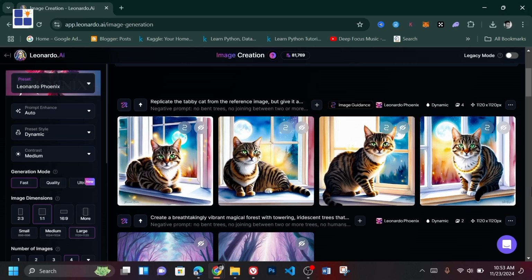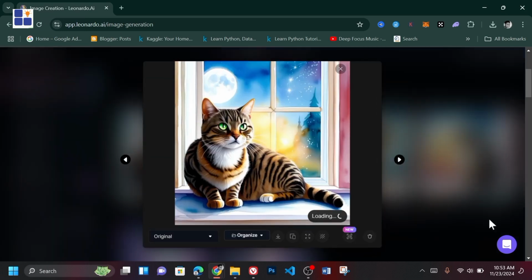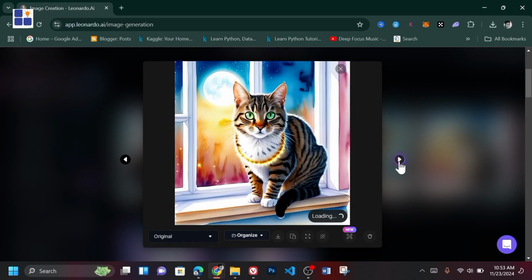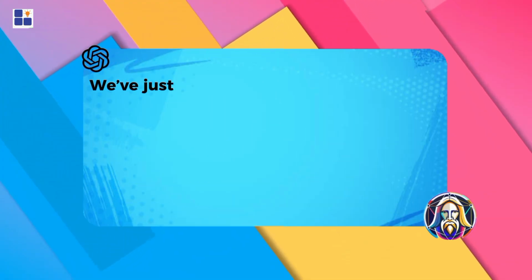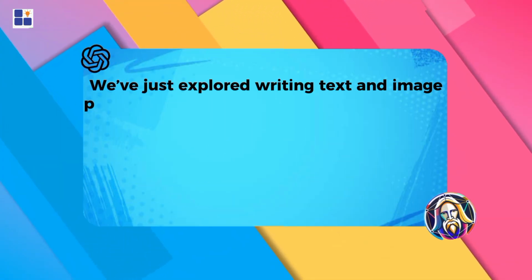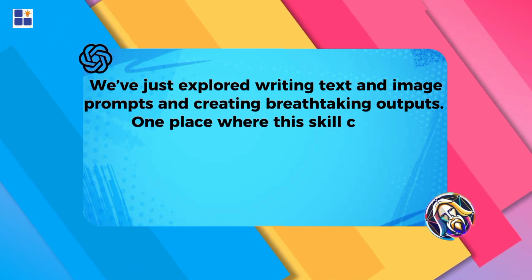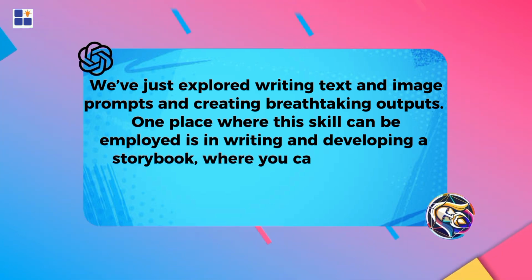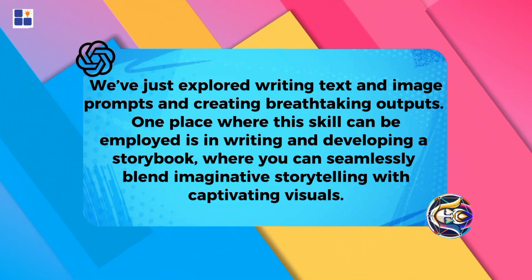See? We've been able to replicate our cat in the same surroundings, but with a more mystical feeling. Isn't this amazing? You can play around with the images you have and see how you can tweak different parts of it to give it a unique touch. We've just explored writing text and image prompts and creating breathtaking outputs. One place where this skill can be employed is in writing and developing a storybook, where you can seamlessly blend imaginative storytelling with captivating visuals.